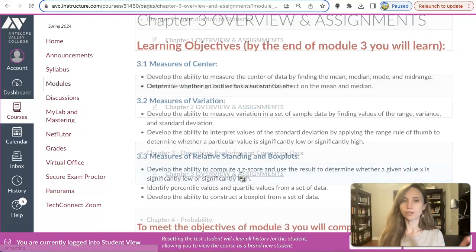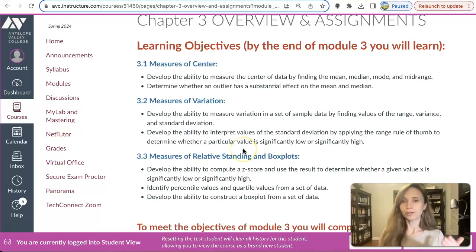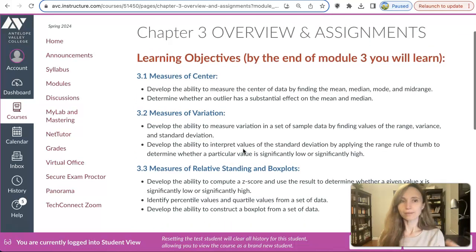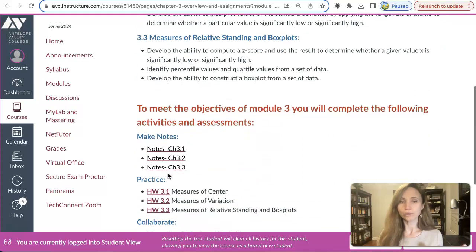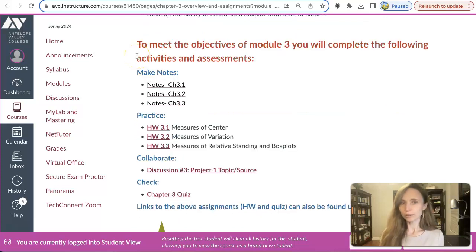Each chapter has learning objectives, what you will learn by the end of the module. Chapter 3, for example, consists of 3 sections, 3.1, 3.2, and 3.3. So there are going to be 3 notes assignments and 3 homework assignments. You will make notes. To make notes, you can use the videos. The links are in the notes assignment. The videos that I made for you are based on the book that we're using.